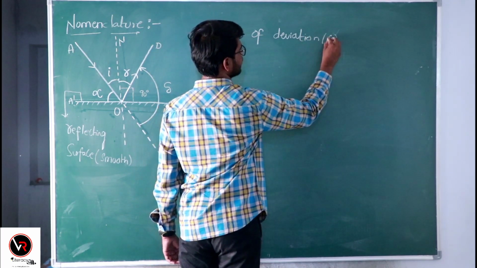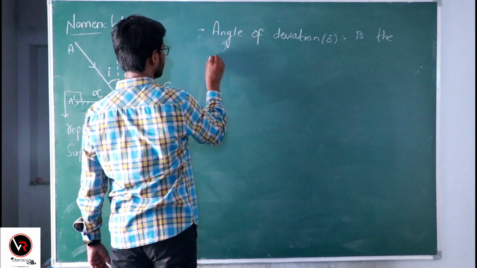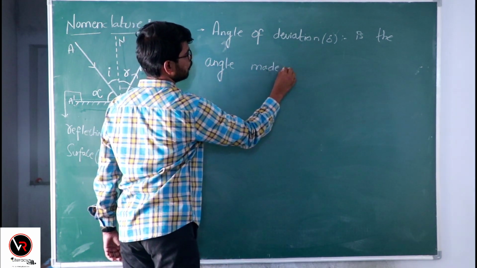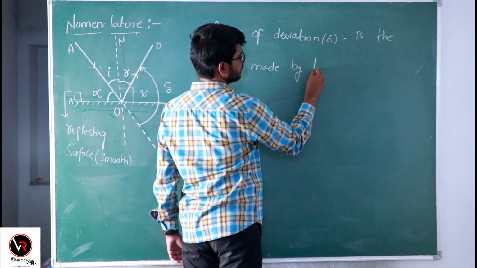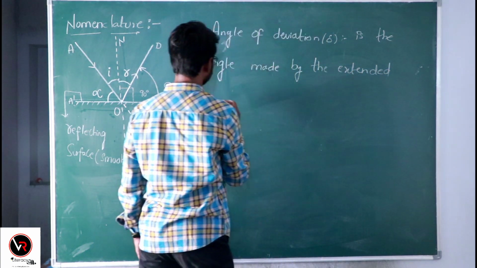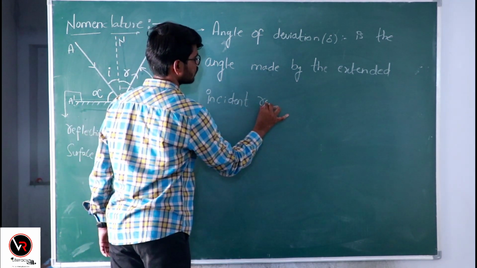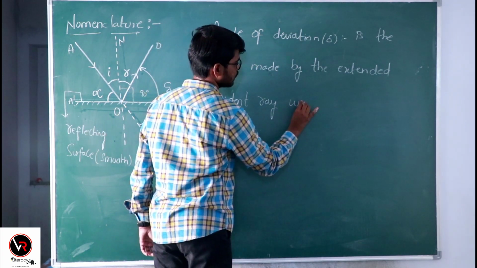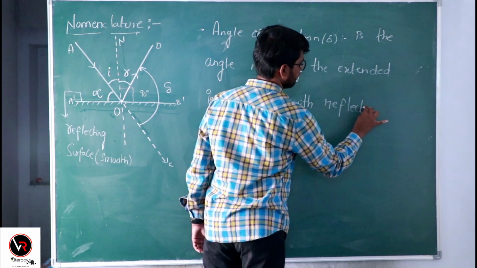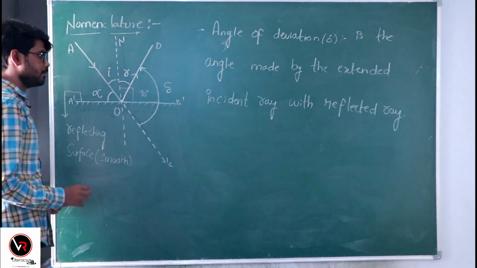It is denoted by the letter delta, and the angle of deviation is the angle made by the extended incident ray with the reflected ray. Okay, this is what we call the angle of deviation.